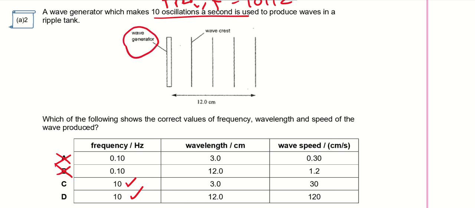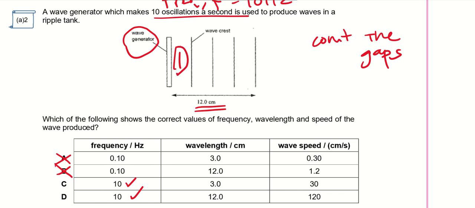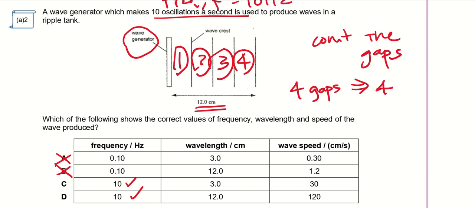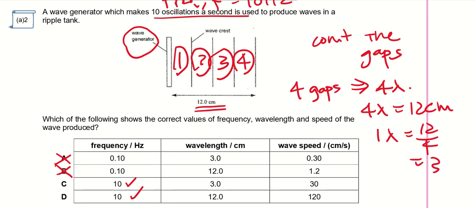So this is a wave generator. So I have a length of 12 cm. It is not a wavelength, right? Rather, we should count the gaps. Okay, let's count the gaps. I have 1, 2, 3, and 4. I have 4 gaps. 4 gaps, it means I have 4 wavelengths. Okay, and 4 wavelength has a value of 12 cm. That means 1 wavelength is actually 12 divided by 4 equals to 3 cm.